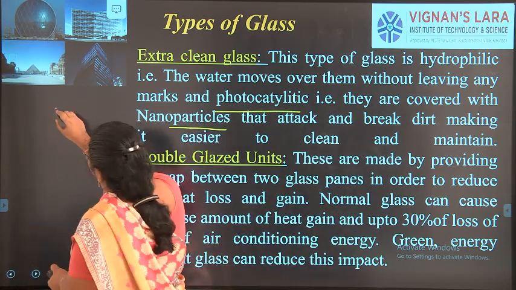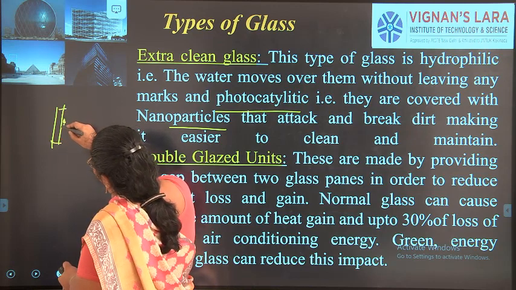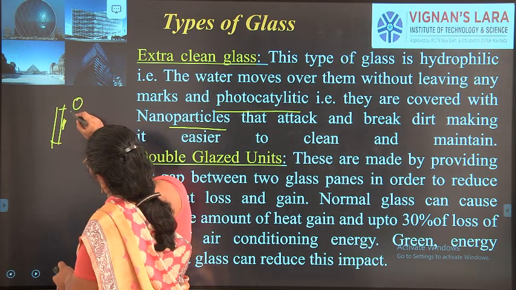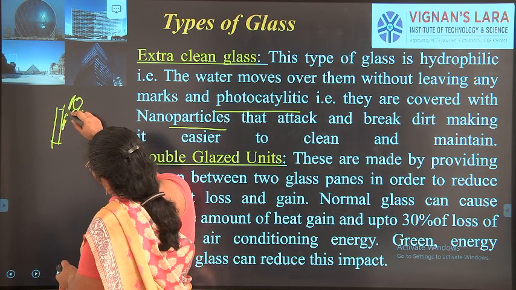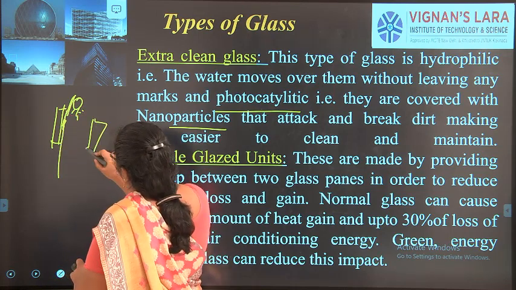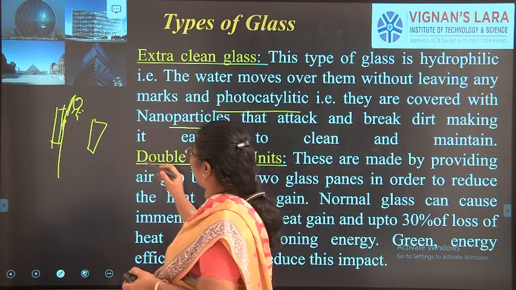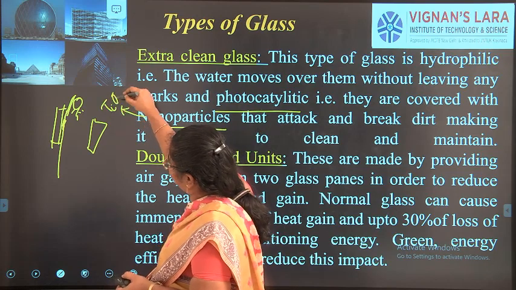If there is some dirt on the glass, in the presence of sunlight, the nanoparticles break it down. If any rain comes, these particles will move down, and the glass stays clean. The coating is nanoparticles; mostly nano titanium oxide is used.